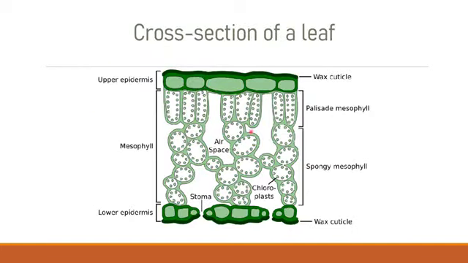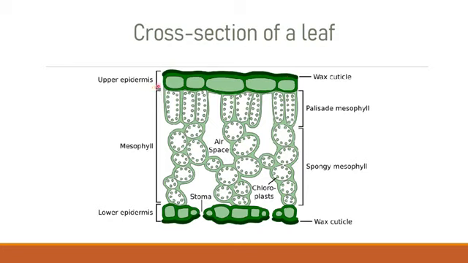Now let's have a look at the cross section of a leaf. When light falls on the leaf, it is covered with the topmost structure called the waxy cuticle, or just the cuticle, right? So the top part of the leaf is covered with a cuticle layer.